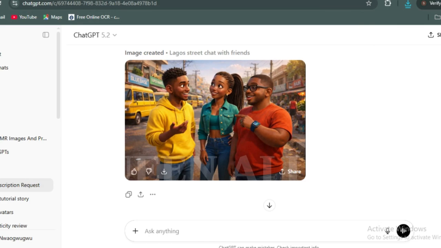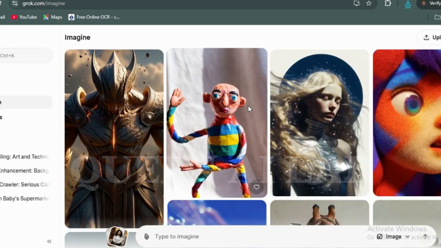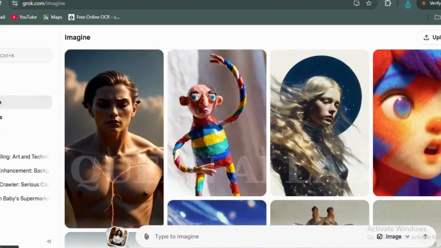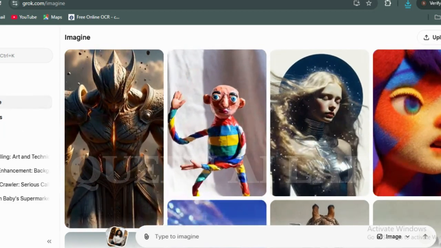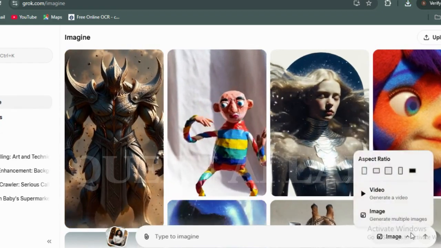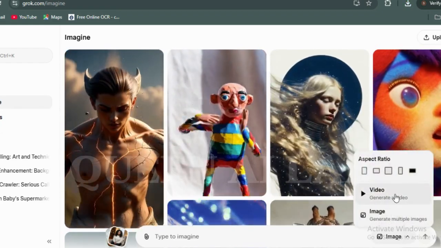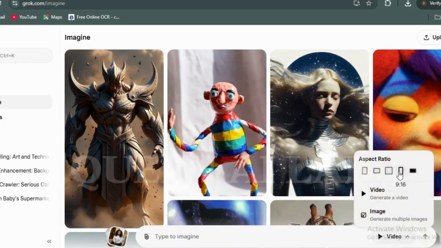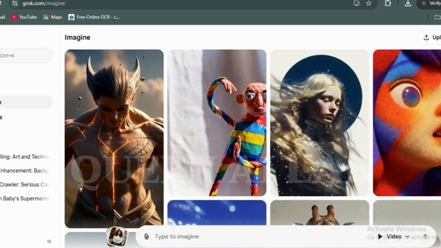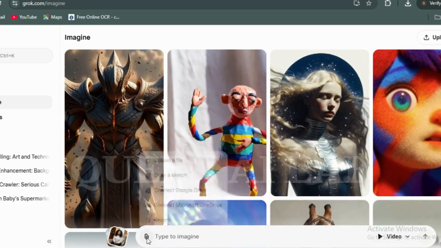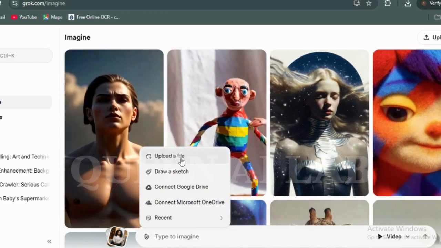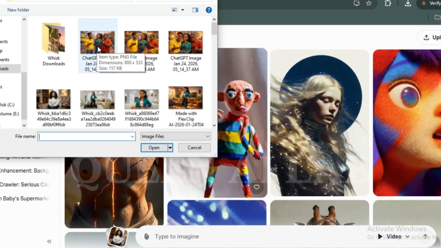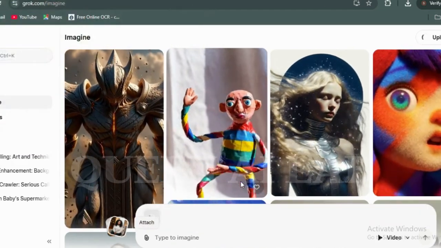So moving forward, let's go back to our Grok. Here in the Grok AI, you need to click on imaging. If you click on imaging, it will appear this way. Now over here, choose what you want to create. We want to generate videos. You choose videos, then you choose your landscape or portrait, whichever one you want. Now that we have done that, we need to pick our image by clicking on this place here, upload file. On the upload file section, we need to pick the first one, which is our scene one.